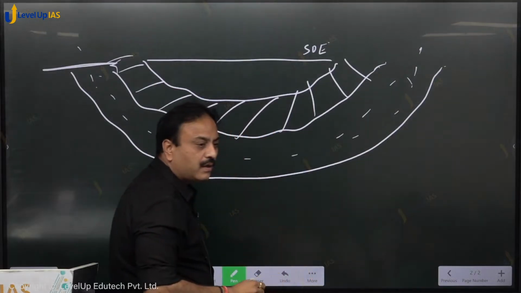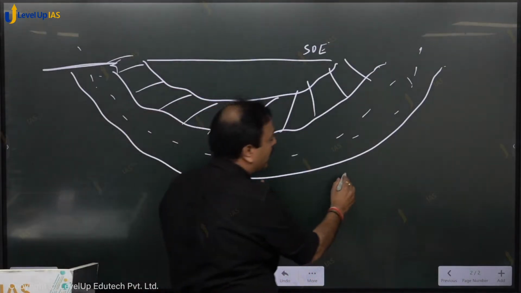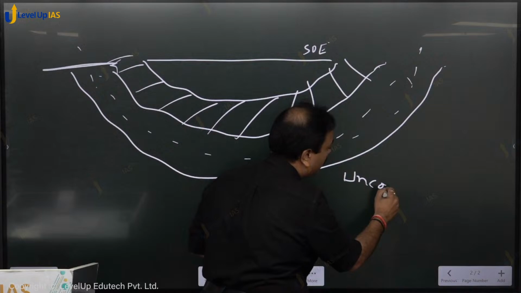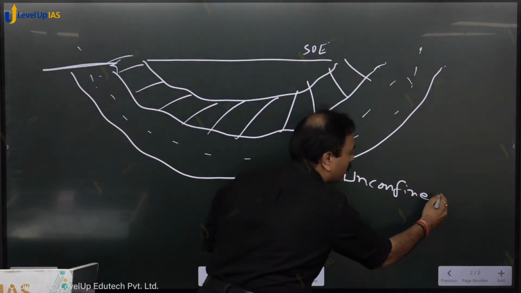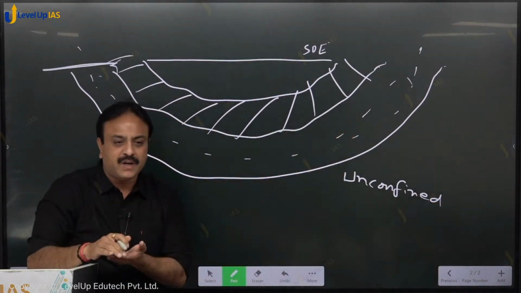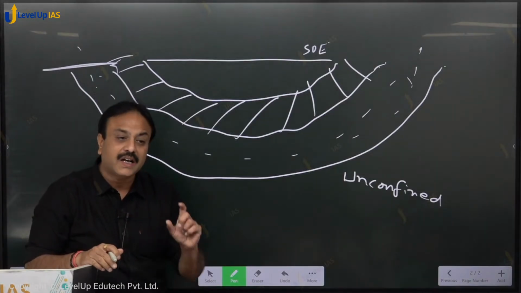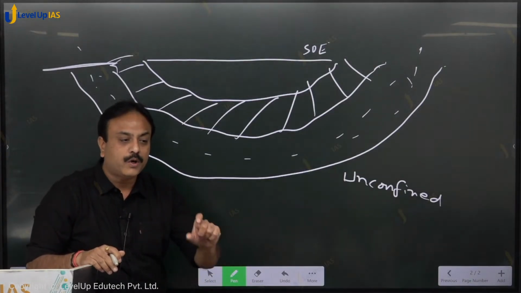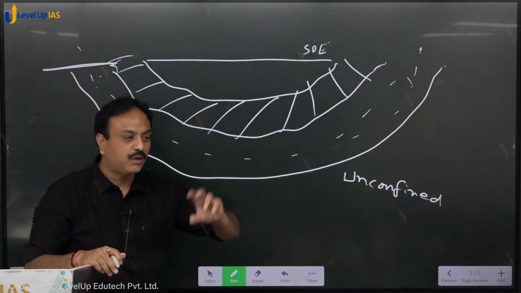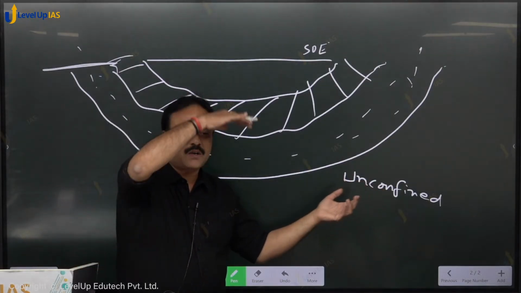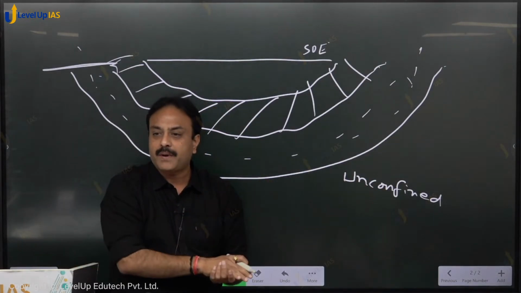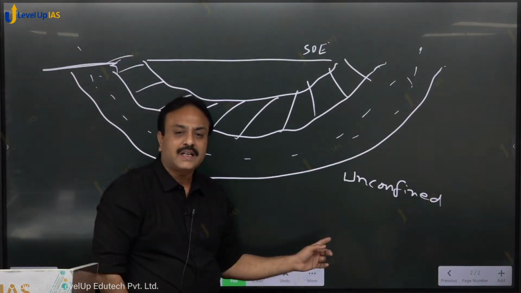Such an aquifer is called an unconfined aquifer. It is not blocked by impermeable layers, so it is not confined, it is unconfined. The quantity of water may increase or reduce. That one is confined, sandwiched between impermeable layers, and this is unconfined.